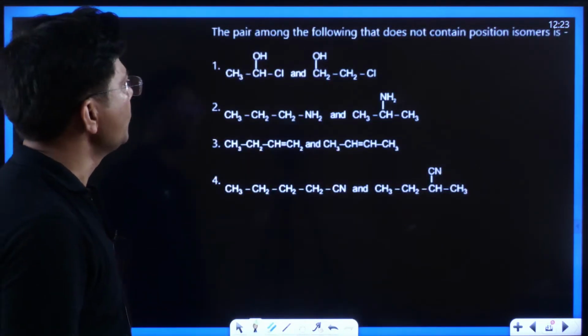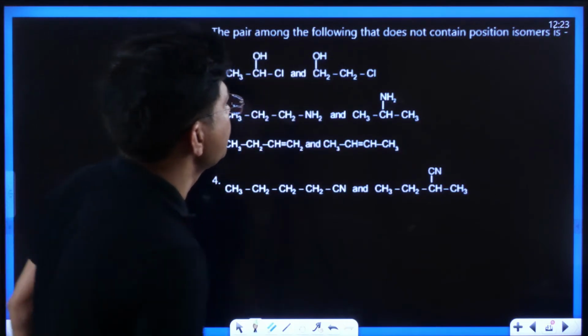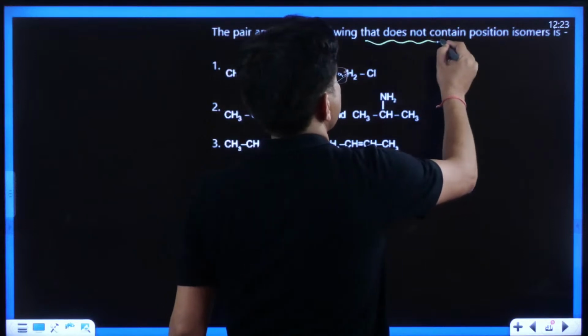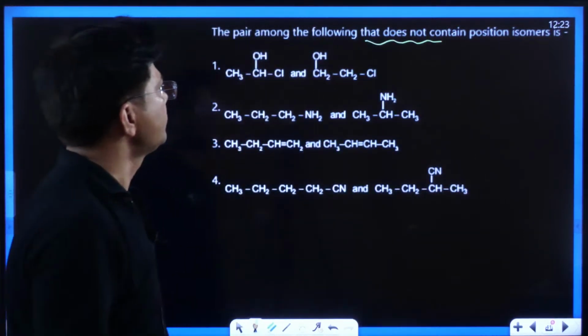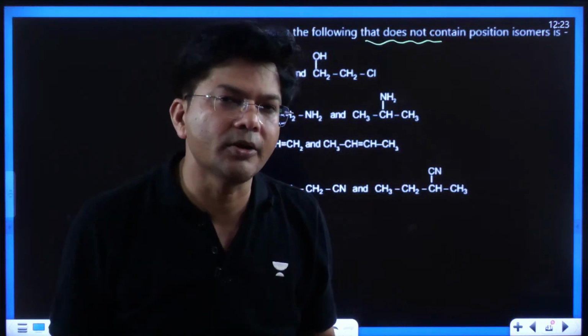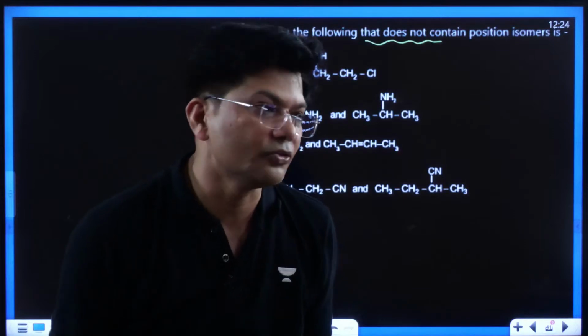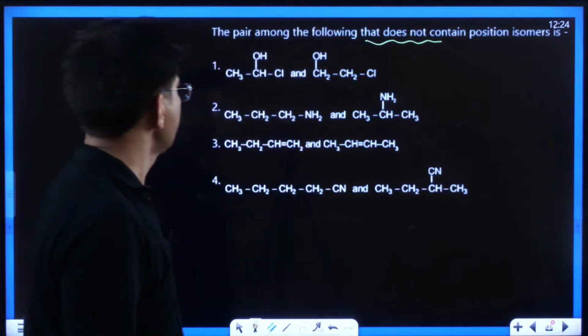One more question. The pair among the following that does not contain position isomerism. Kids, focus over here. They are not saying contain. They are talking about does not contain. So we have to talk about that. So let me check it out.